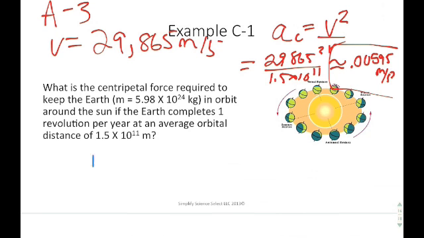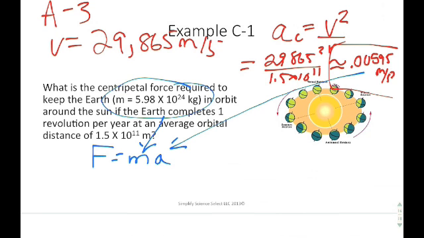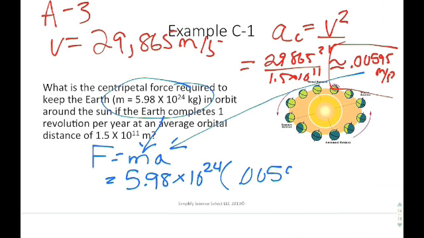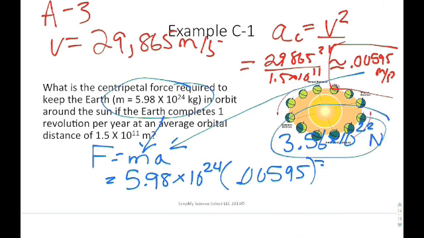But realize force is equal to mass times acceleration. Although the acceleration is really small, the mass is really, really large. Whenever you plug these values in, you get 5.98 times 10 to the 24th, a massive number, times 0.00595, pretty small, but nowhere near as small as this one is large. When you multiply those out, you get 3.56 times 10 to the 22nd newtons, which incidentally is equal to the gravitational force between the two objects, which we will calculate in Unit 5. So just keep that number in mind.